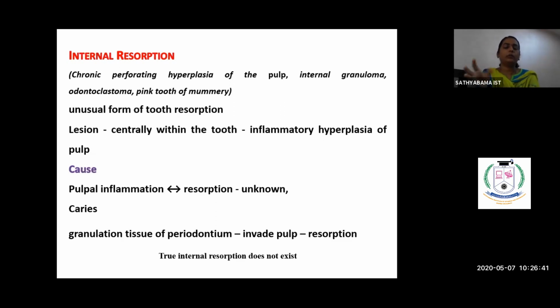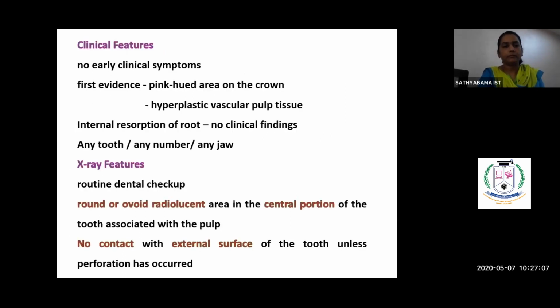So another condition where there is no dental caries at all, but there is inflammation in the periodontium, granulation tissue formed in the periodontium. This periodontal granuloma invades the pulp in a retrograde manner, and it will cause resorption within the crown or root or entire tooth.